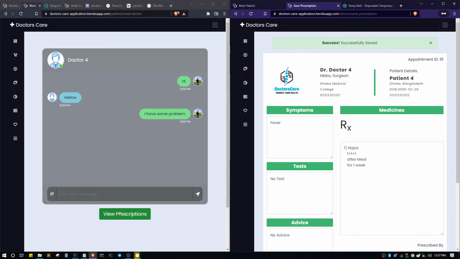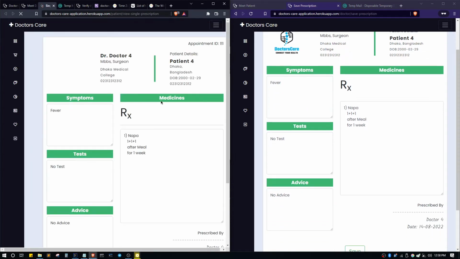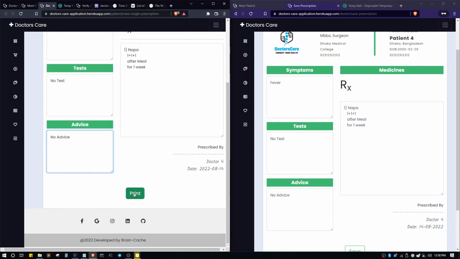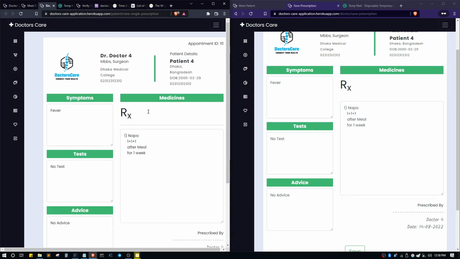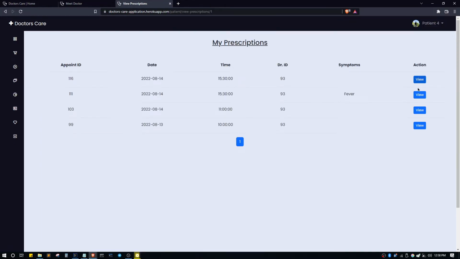From the patient side, if the patient clicks on view prescriptions, the patient can see this prescription, or the patient can also print the prescription from here. Now, after a successful conversation with the doctor, the patient can view their prescription logs. They can see all of their prescriptions from there.